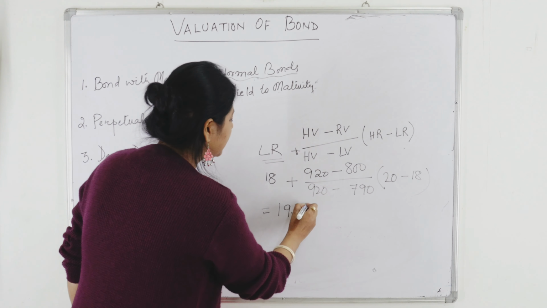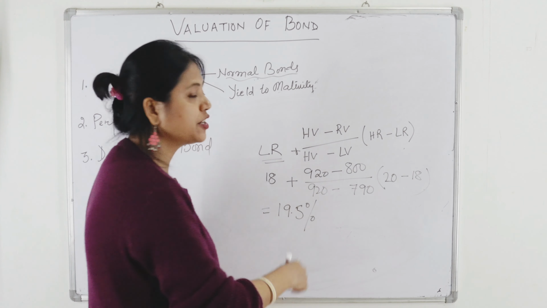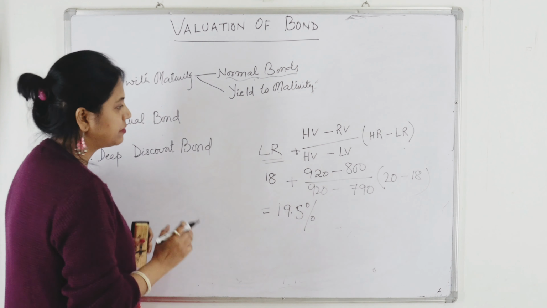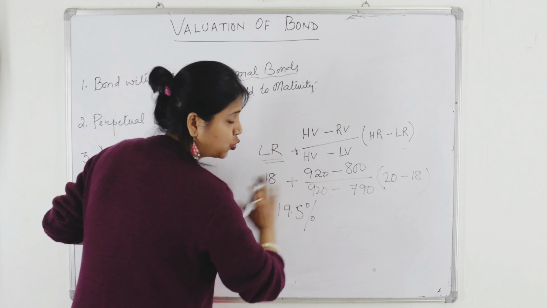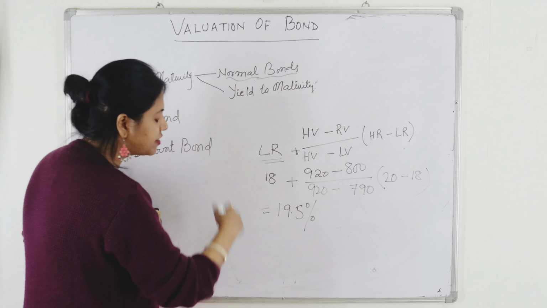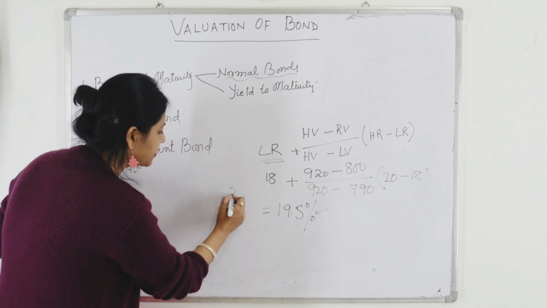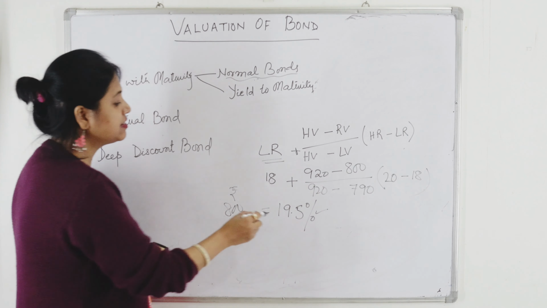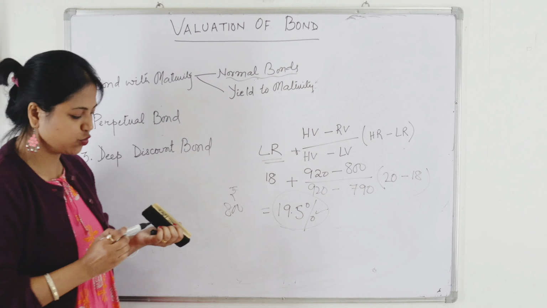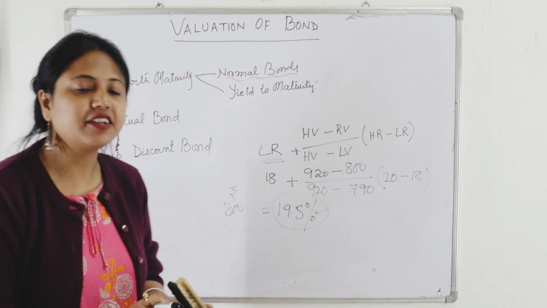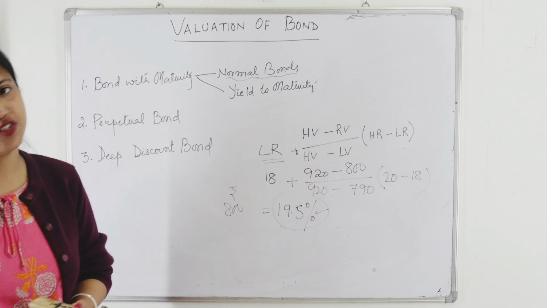That means this is the internal rate of return of the bond. The cash inflows that I showed on the right side, if they are discounted with 19.5%, will equate to the rupees 800 current market price. Actually the bond is generating internally 19.5% returns.